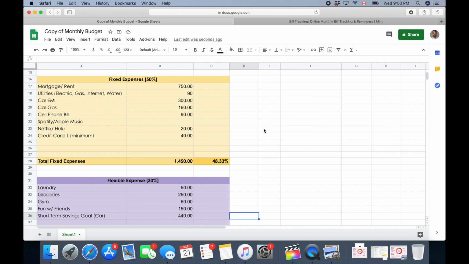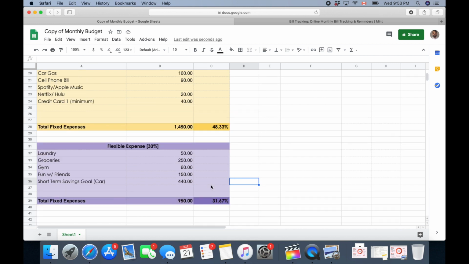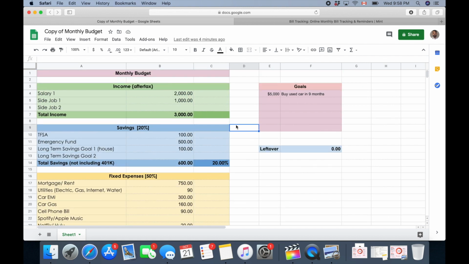Okay, so we're gonna go here. So now we're putting $440 each and every month. That's equal to $5,000 divided by 440. So in approximately 11 and a half months, we'll be able to buy that car. But if you guys don't want to come each and every month and update your spreadsheets like myself, there's an easier way, an automated way of doing all of this online.